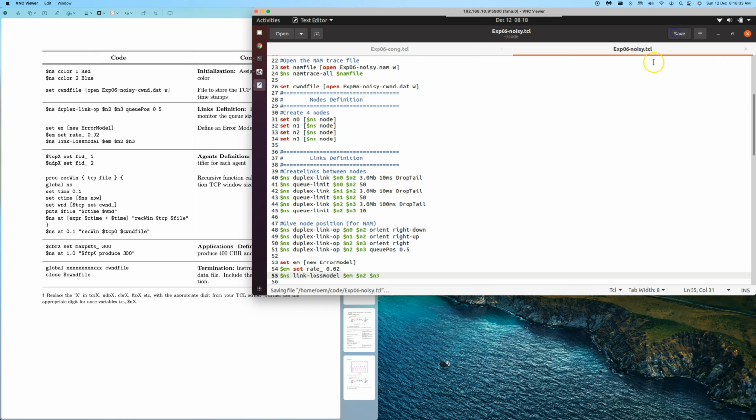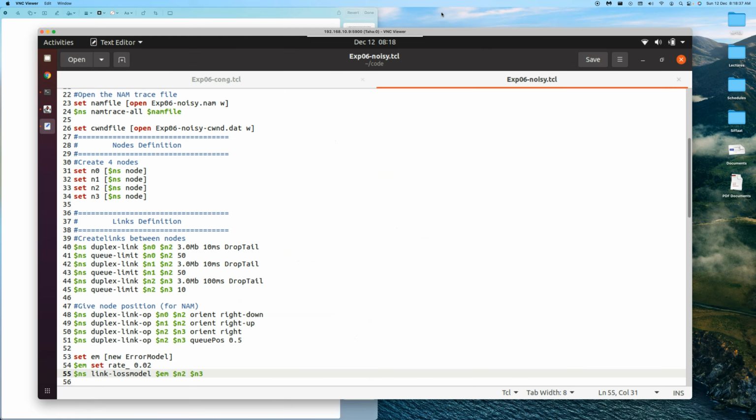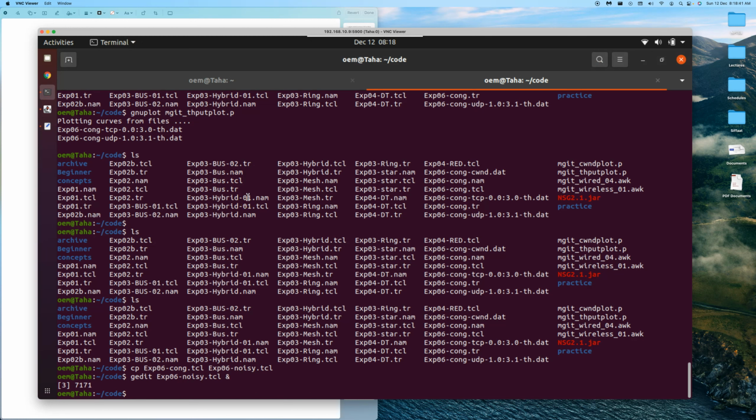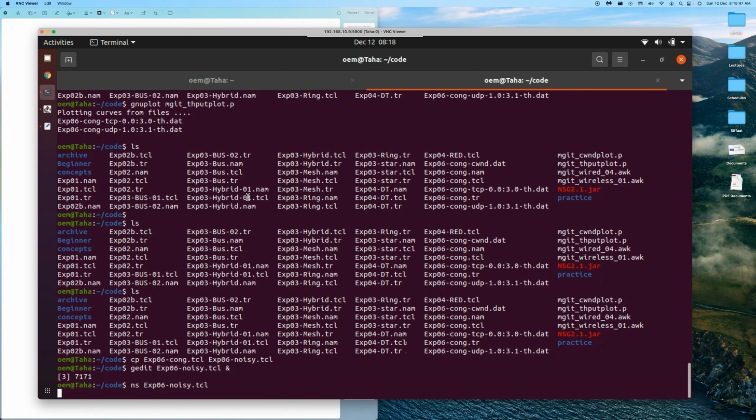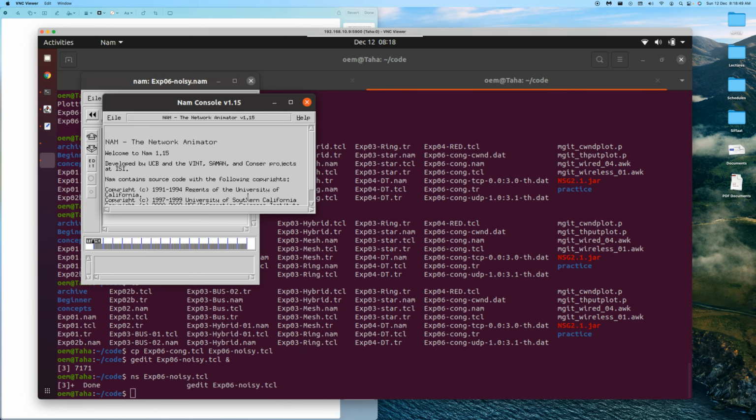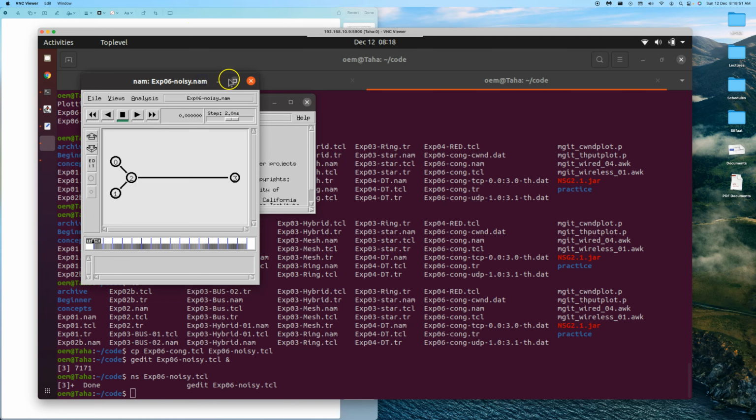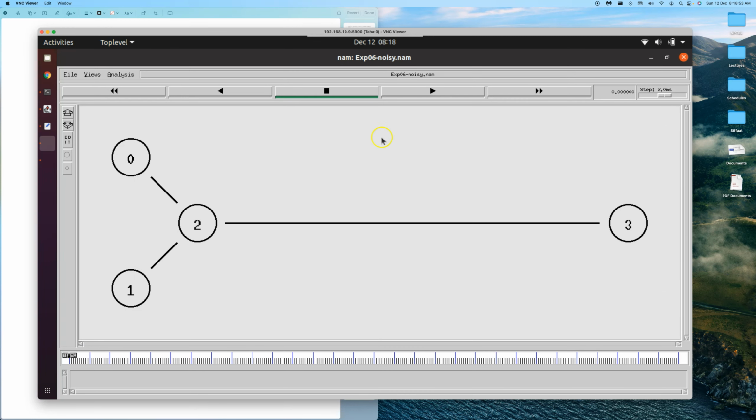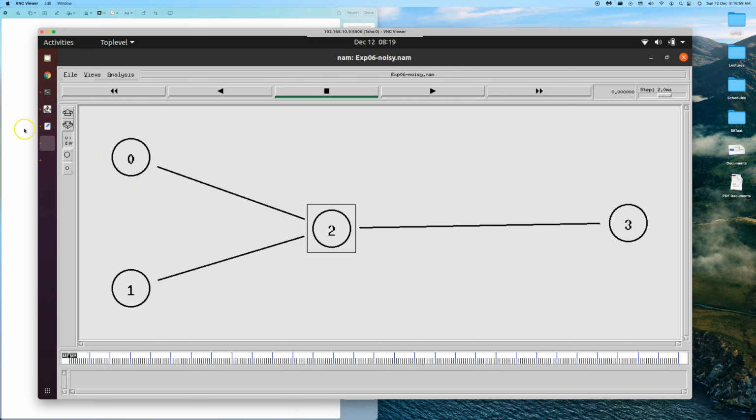So let's save this, and let's maximize this for better visibility. We got back to the original size, and as usual, we give this to NS. Good. Compilation has gone through, no errors. And then we are into the animation, and let's organize this a little bit, and let's zoom in.